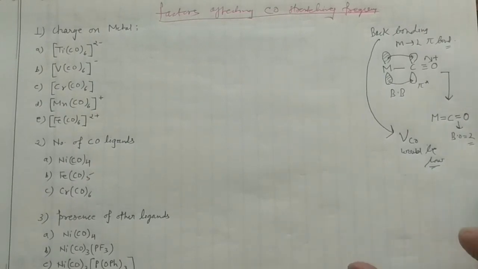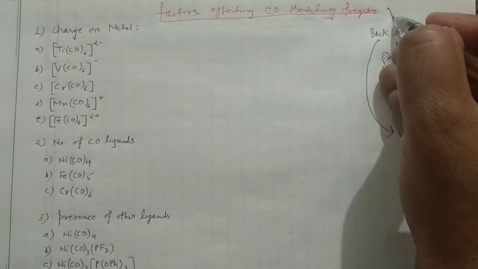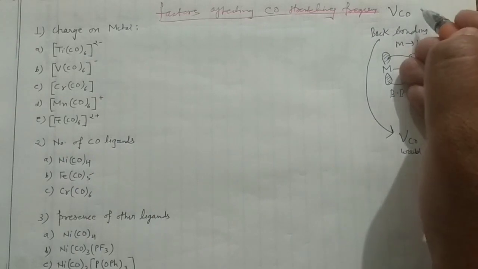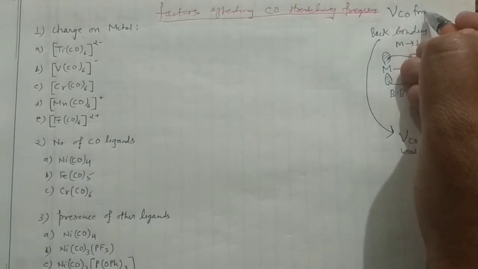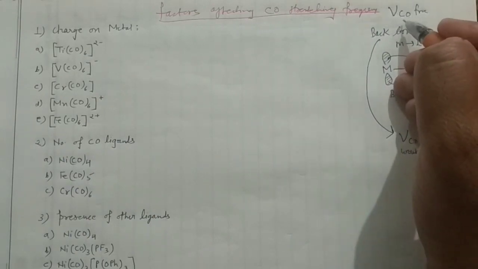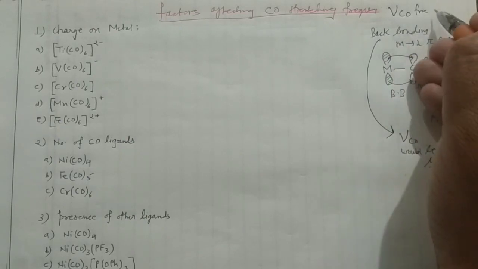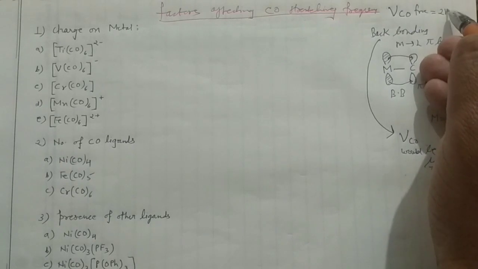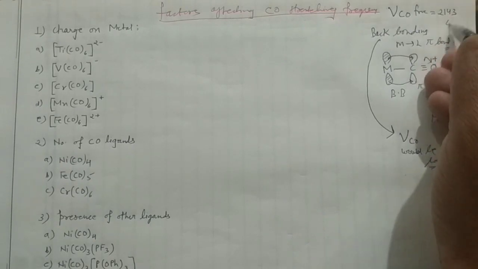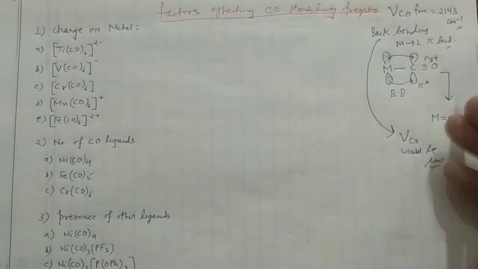For your reference, you have to keep in mind one important point. This is the free carbonyl stretching frequency of CO, meaning the carbonyl is not bonded with any metal. In that case, it has a value of 2143 centimeter inverse.